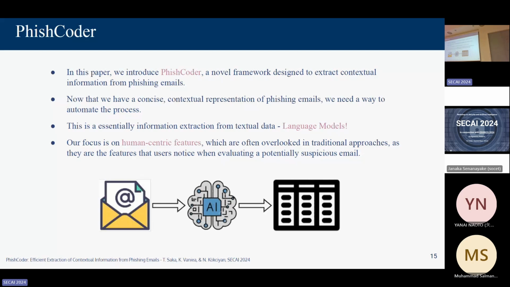PhishLang is basically trying to emulate this human thought process to create a context representation of emails that we've not had. We've had a bunch of numbers, we've had header information, we've had domain features, but human-oriented context we've never really had. And because emails are basically textual data, and we're trying to extract information from them, language models are a natural choice.